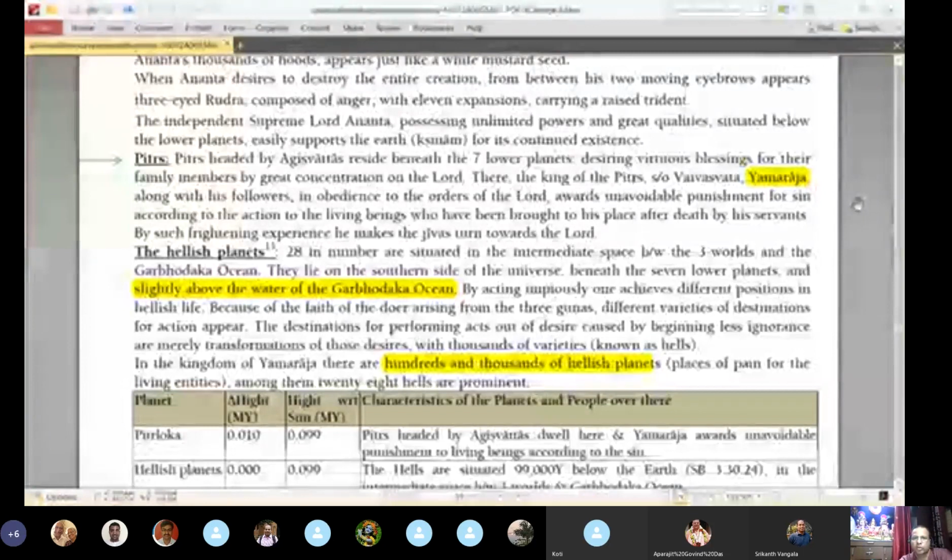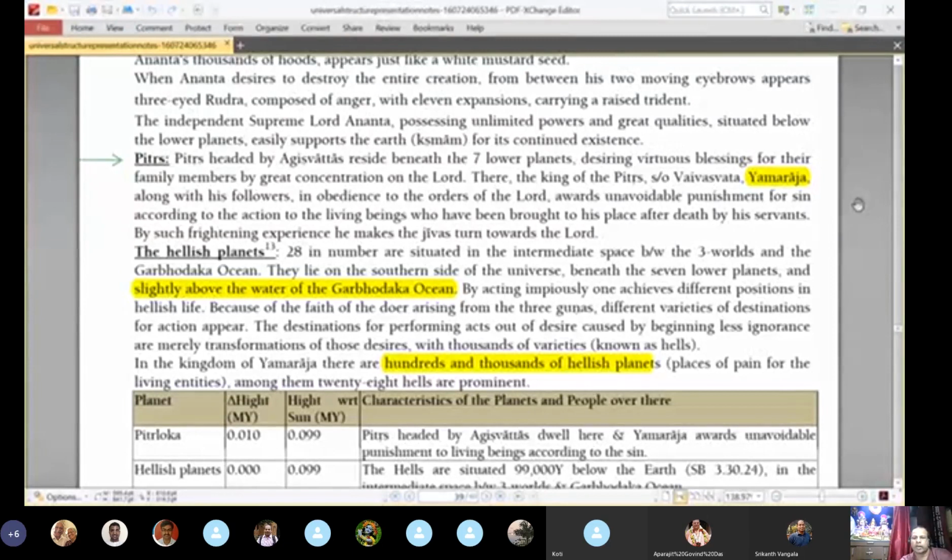Along with his followers, in obedience to the orders of the Lord, he always awards unavoidable punishment for sin according to the action, to the living beings who have been brought to this place after death by his servants. By such frightening experience, he makes the jivas turn towards the Lord. So this is the Pitrloka, below the 7 planetary systems which we mentioned, Atala, Vitala, Sutala, Talatala, Mahatala, Rasatala, and Patala, where Lord Yamaraja is there.